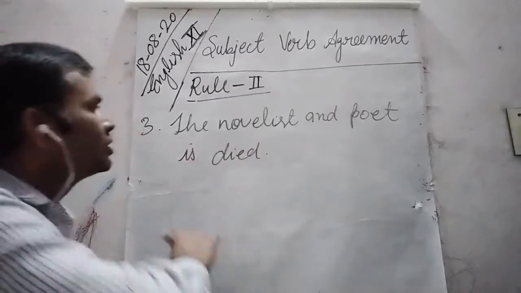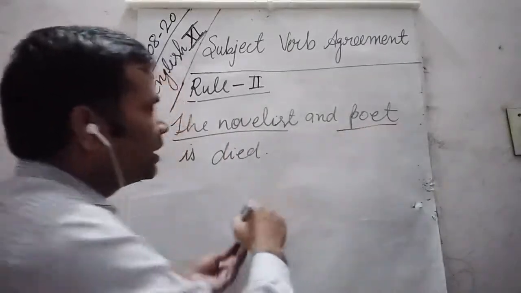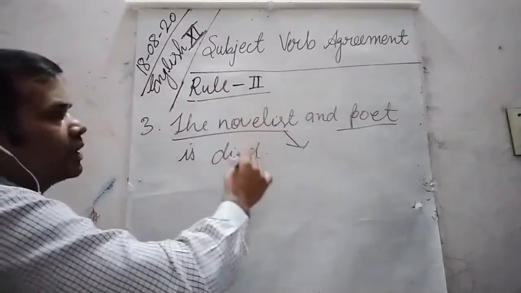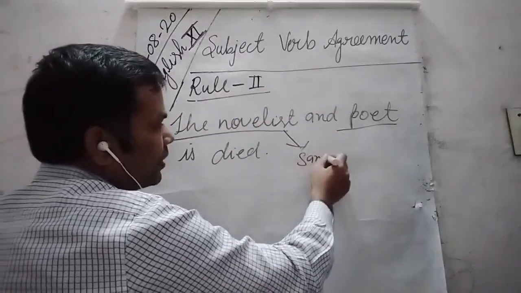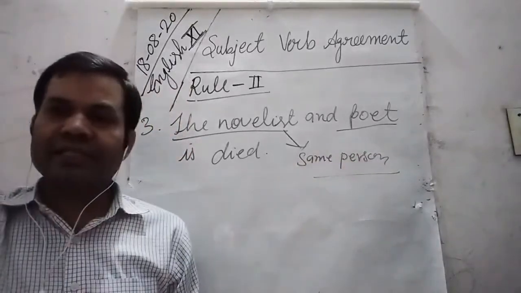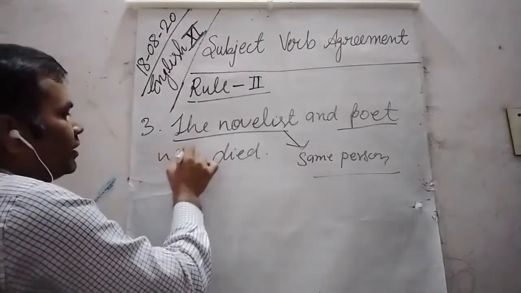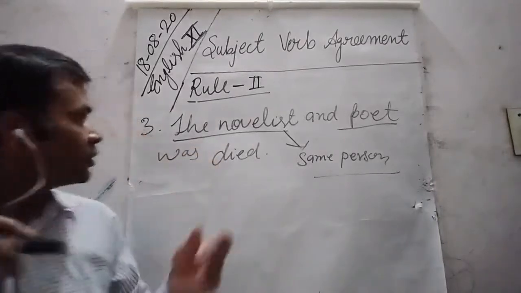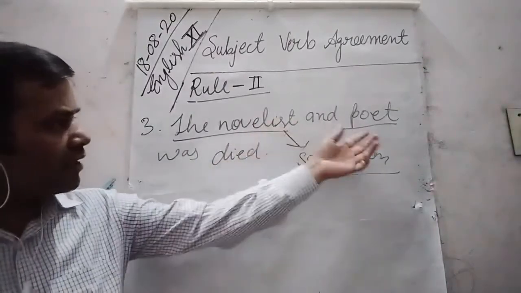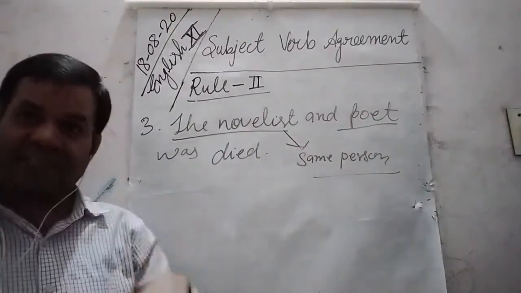Okay. So dear students, the novelist and poet, here these two nouns are referring to the same person. The same person was novelist and poet. Here if we write was died, then it is more suitable. So here novelist and poet has been used for the same person.